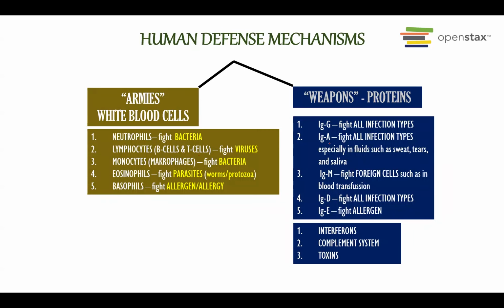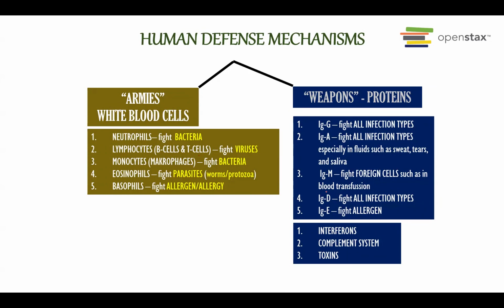They usually also fight against all types of infections. And then the next one is called IgM. This usually fights against foreign cells, for example during blood transfusion, IgM will try to get rid of the foreign cells if they are not compatible.